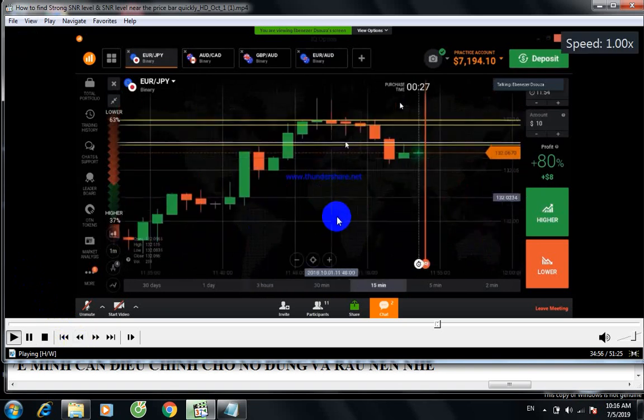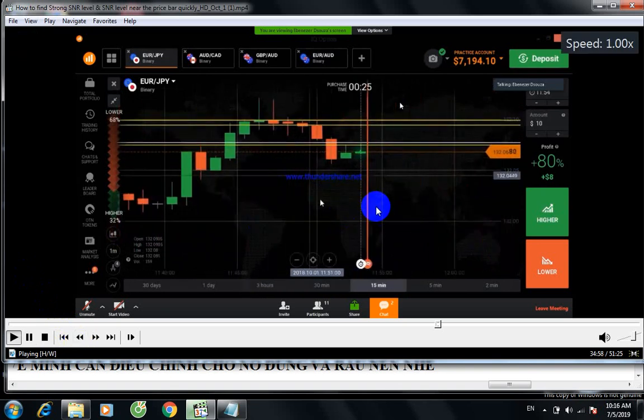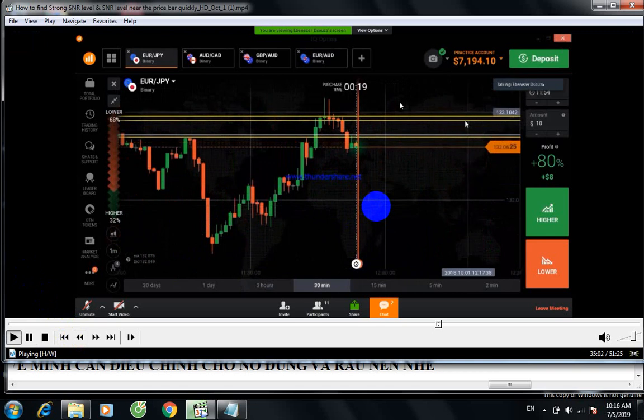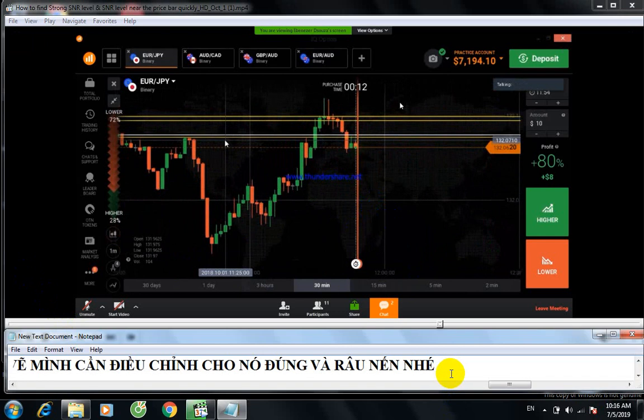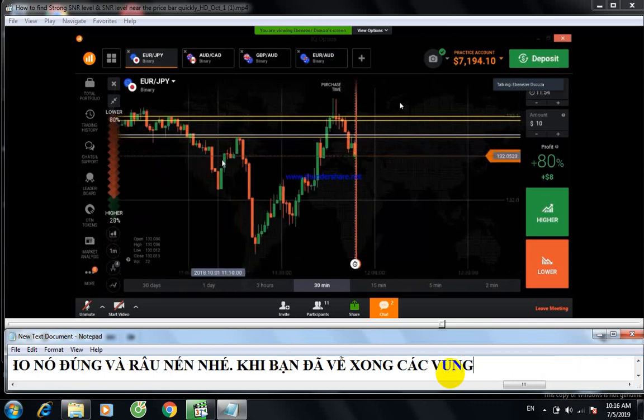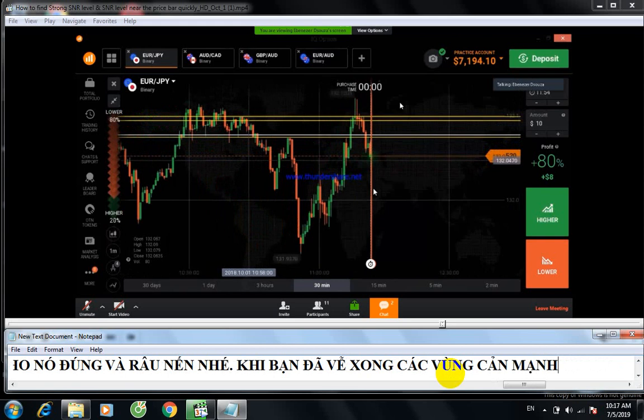Okay, it reverses from this level. And it reversed from the same level. So in the future also you can trade on the same levels. Once you draw the levels, leave them and use these levels in the future. It will give you some good results in the future also. Yeah, this is the strong level. A strong level will always work. Most of the time it will work.